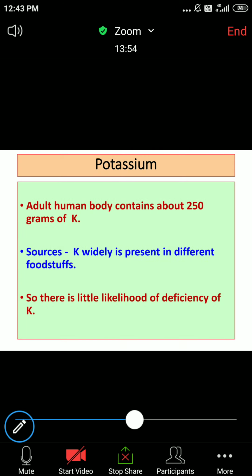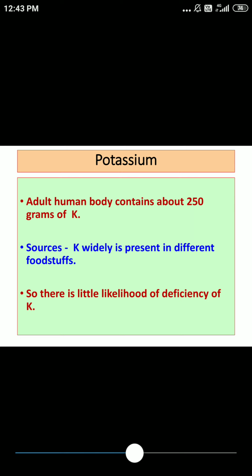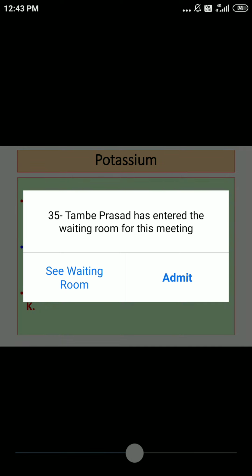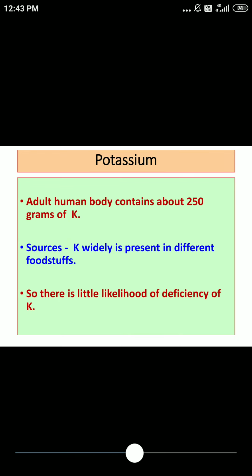Another important element is potassium. As far as potassium is concerned, the adult human body contains about 250 grams of potassium. Regarding sources, it is widely present in different food articles, but I would like to list 2-3 important sources here: coconut water, banana, orange and nuts.